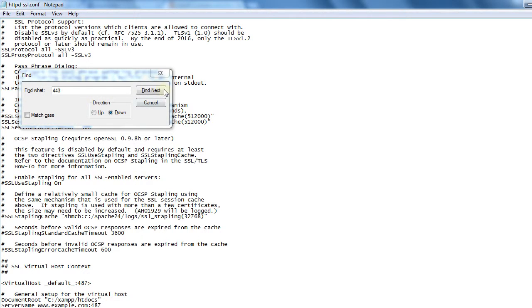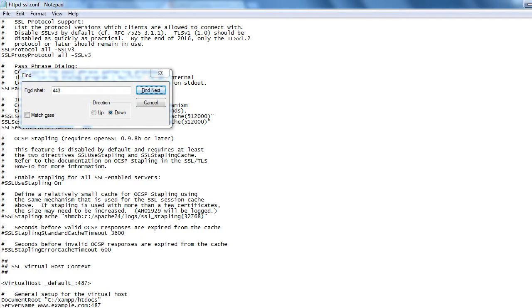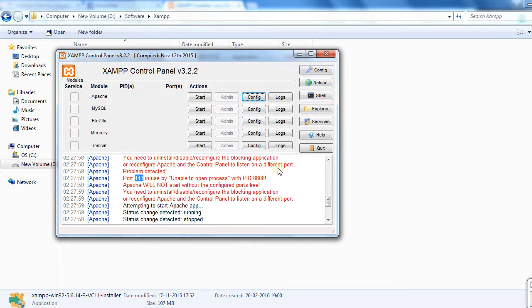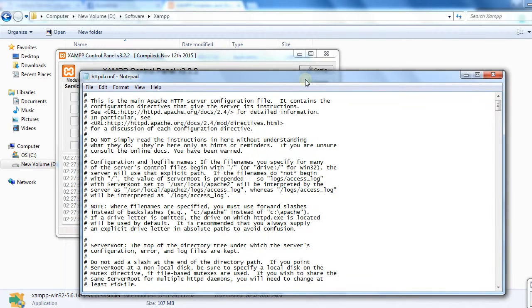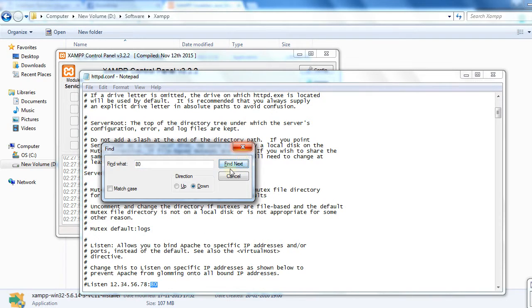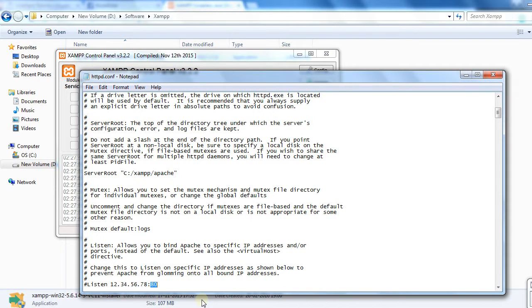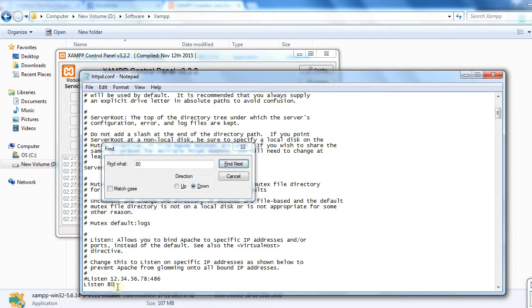This is, I think, the same one. You have to search for port 80. So just replace that 80 number by some other number. I will use 486. Search another 80 and just replace it by 486. The last change, 486. Search next, and I think it's done. Just click save.